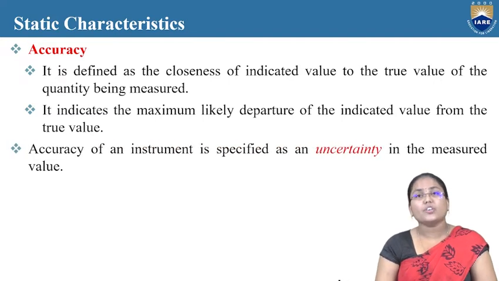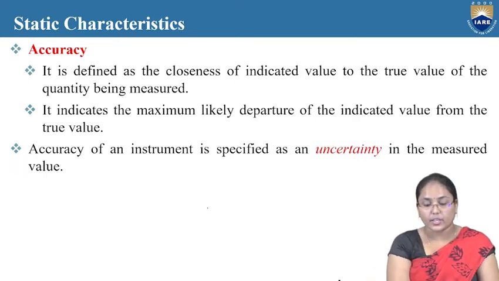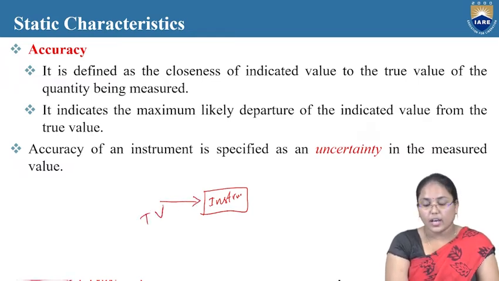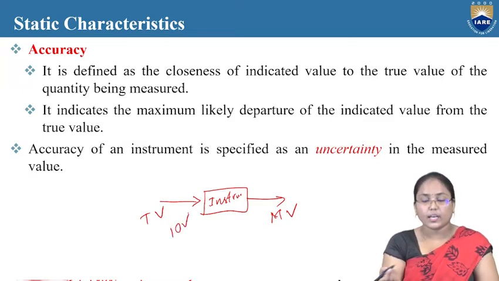Here the accuracy of an instrument is specified as an uncertainty in the measured value. Whenever we measure a value with an instrument, there is a true value initially, and the output will be the measured value. If there is any change in the process of measuring, for example, the intended value has to be 10 volts, but the measured value might show 10.1 volts.